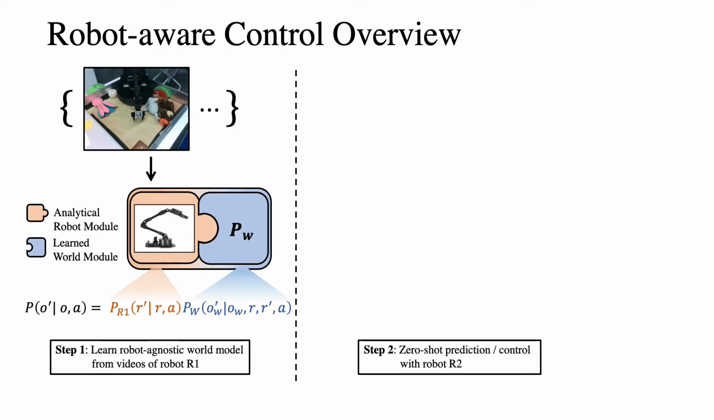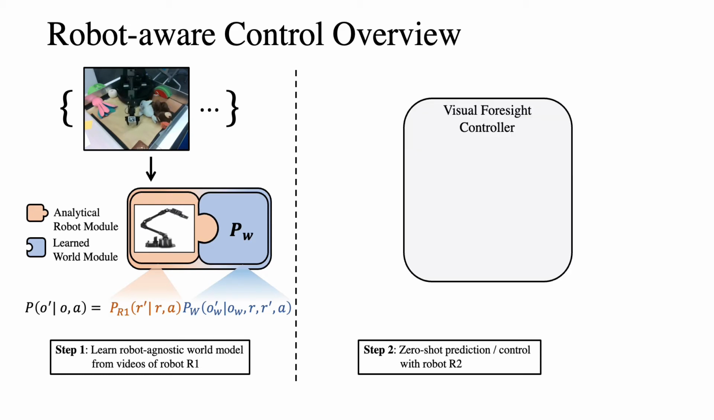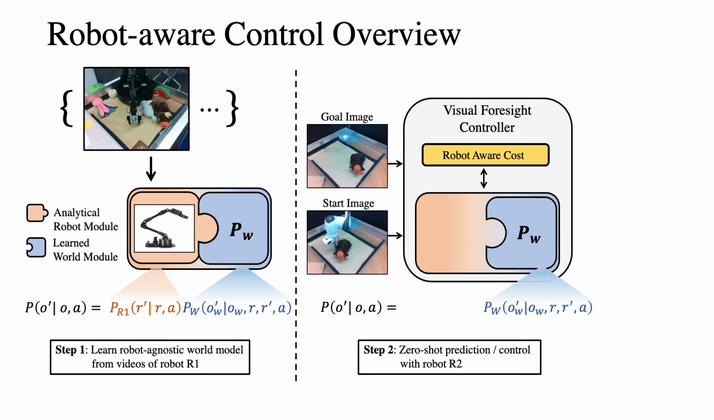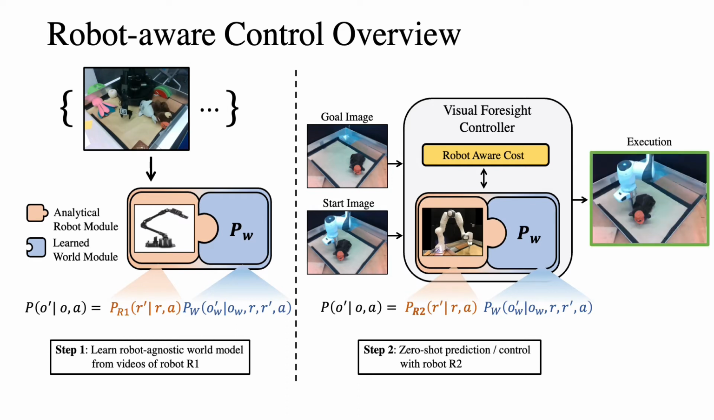After training, we would like to transfer the model to a new robot and do prediction and control. The controller is given the goal image and start image. The robot-aware cost function enables the use of goal images without robots or even humans. To transfer the model to a new robot, we first reuse the world model. Next, since we have access at test time to the new robot's analytical model, we can simply plug that into the world model. Now we can use both model and cost function to do model predictive control.